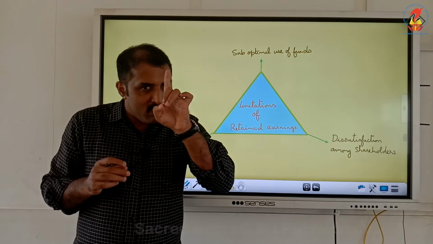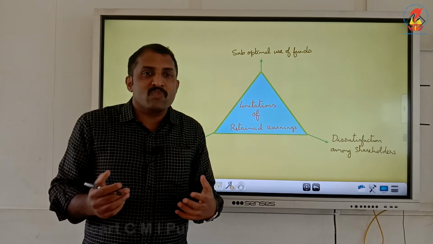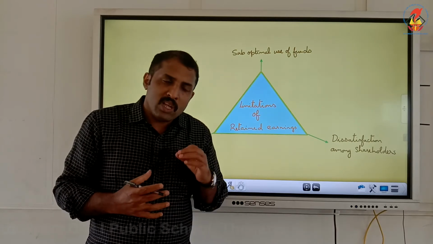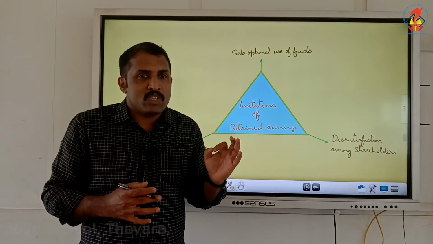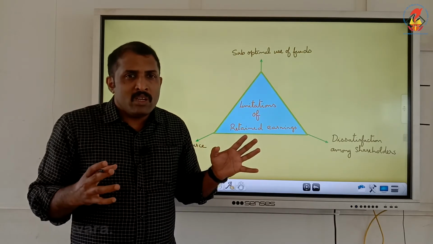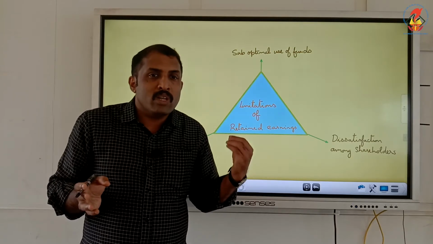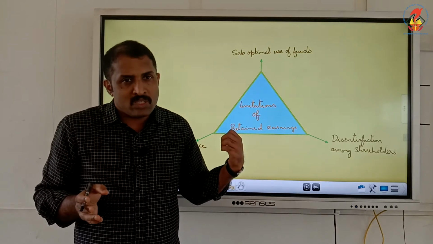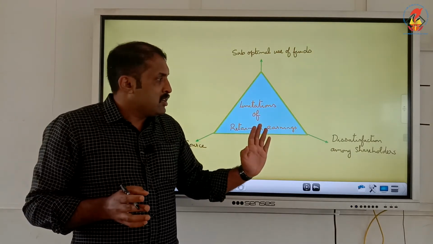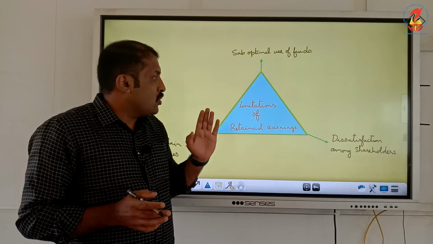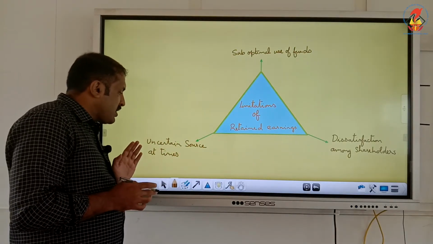As a result of that, dividend will be less. It can create a kind of dissatisfaction for the shareholders. That can be a serious issue. People may not respond positively. It can disturb shareholders who are expecting some return regularly from the shares. So excess of plowing back can create dissatisfaction among shareholders. Another thing is that it is an uncertain source at times.